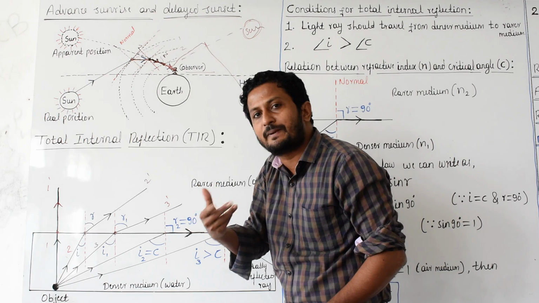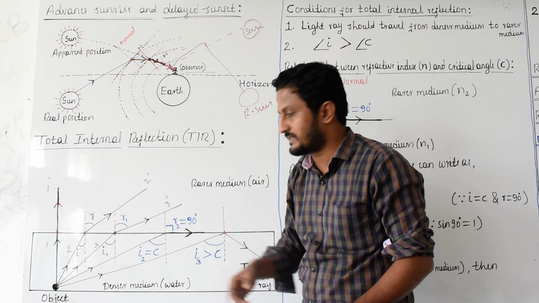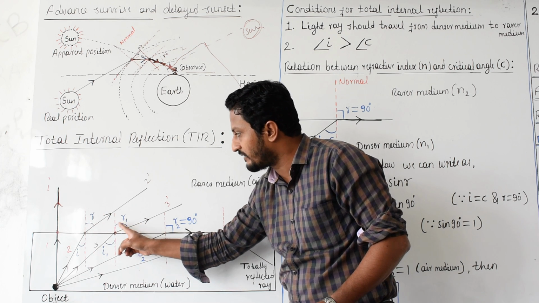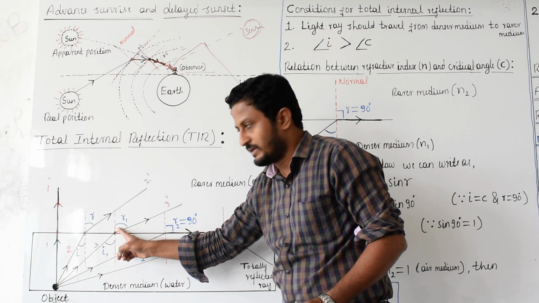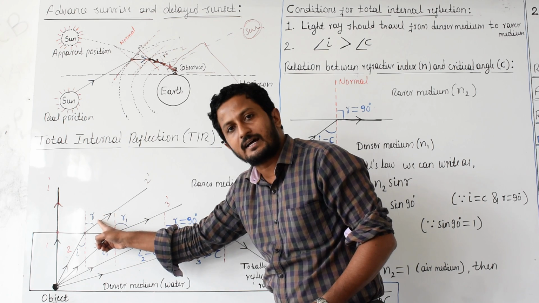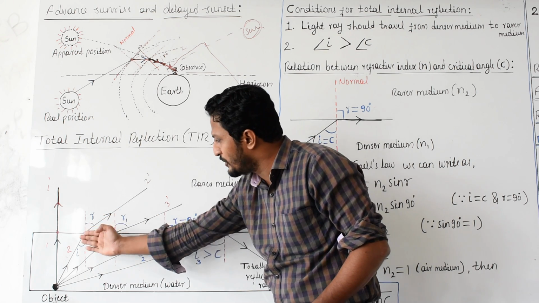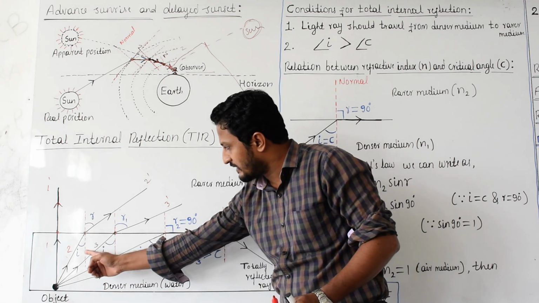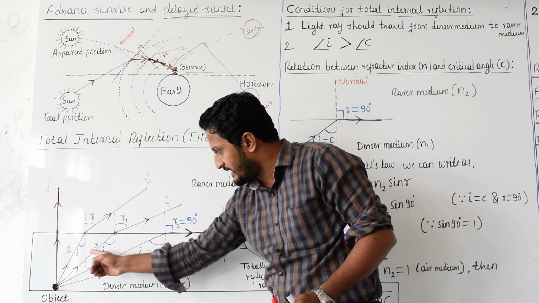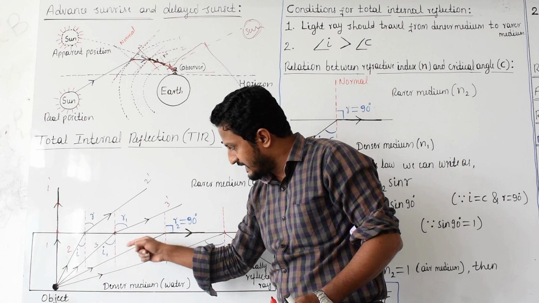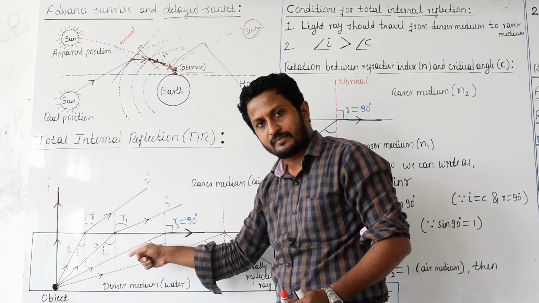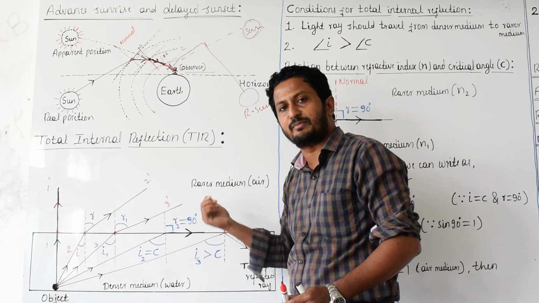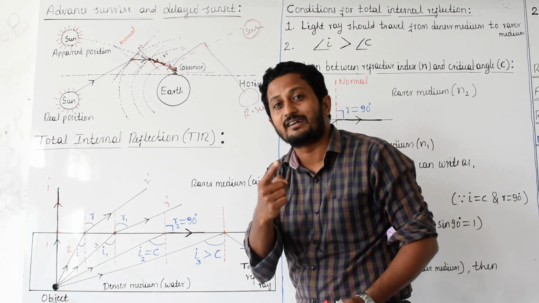Come to their respective refracting angles. See this angle of refraction and this angle of refraction. This R1 is greater than R. What can we conclude by observing these two refractions? As the angle of incidence in that denser medium increases, the angle of refraction in that rarer medium also increases.